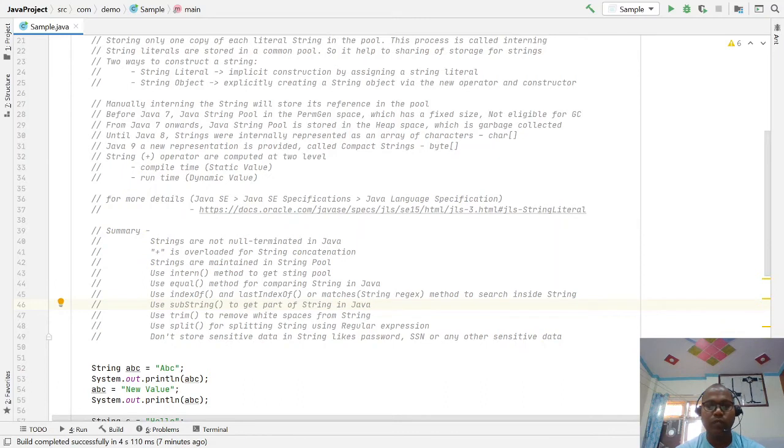And if you want to access the string pool reference from your string object that is created with the new keyword constructor, we can use the intern method. The intern method helps us retrieve from the constant pool memory. And if you want to compare two string objects, you can use two options. One is the double equals operator, or the equals method.